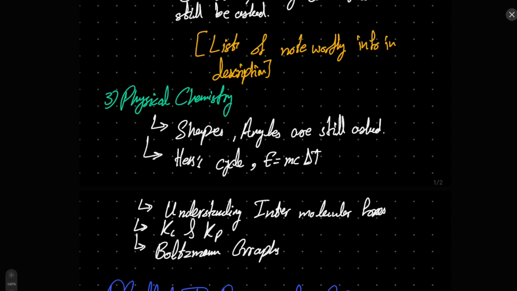Otherwise, Hess cycle or usage of E equals mc delta T is also very frequent in A2. Understanding of Hess cycle is going to be very recommended for you to have, because if you have a grip on Hess cycles, then basically you have done energetics already. A2 energetics is very similar to AS. The only difference is that there are a couple of new enthalpies that you need to understand. That's the biggest difference between energetics of AS and A2. So if you have a grip on how to create Hess cycles, then you will have a grip on how to do A2 energetics as well.